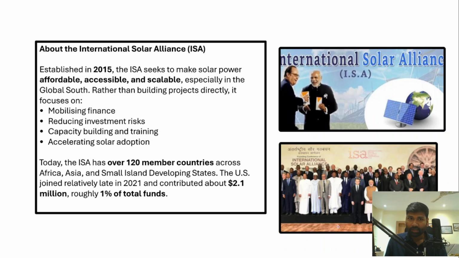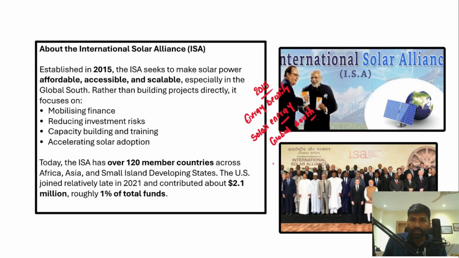Let's understand this. Briefly, the International Solar Alliance was established in the year 2015 jointly by India and France. What is the objective? Ensuring energy security in developing countries by tapping the potential of solar energy generation, and at the same time making solar energy generation affordable, accessible, available, and even scalable in most of these countries. Most priority will be given to the developing countries, particularly in the global south. Right?